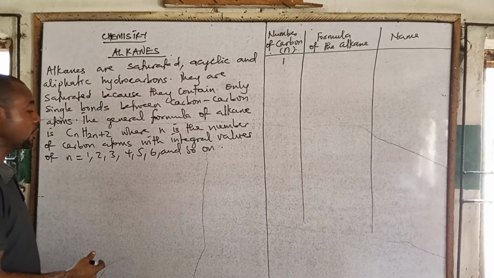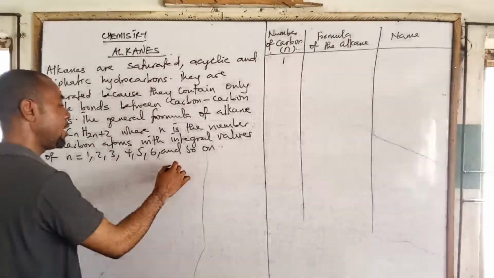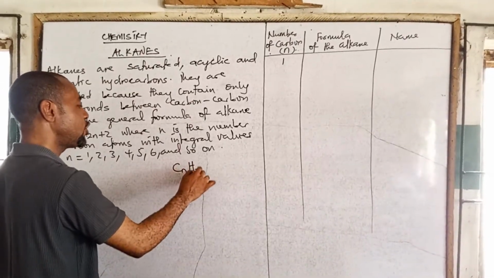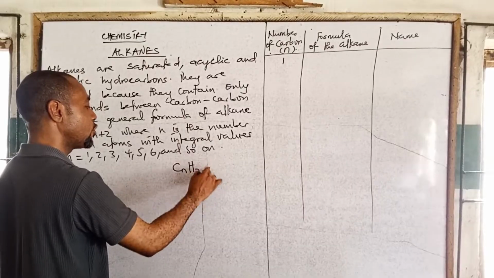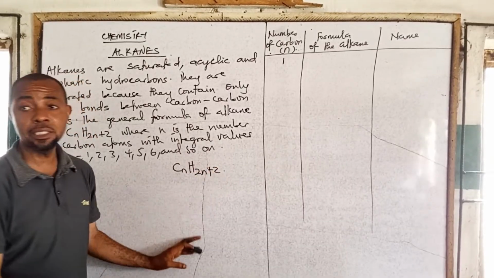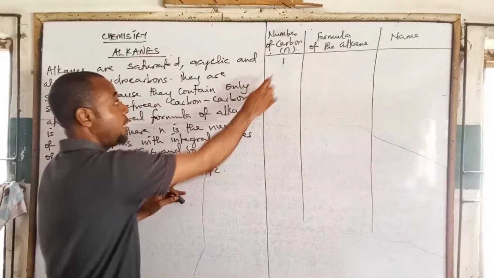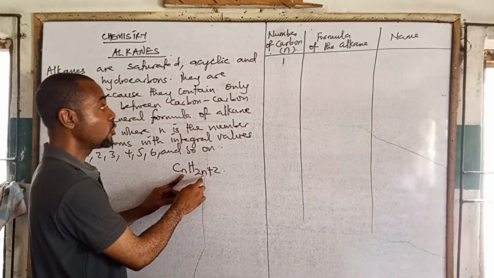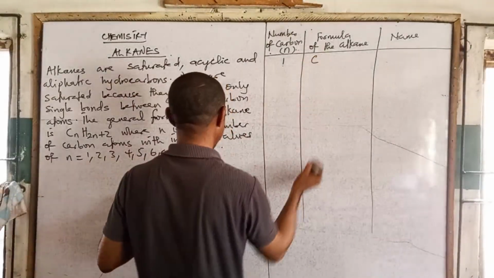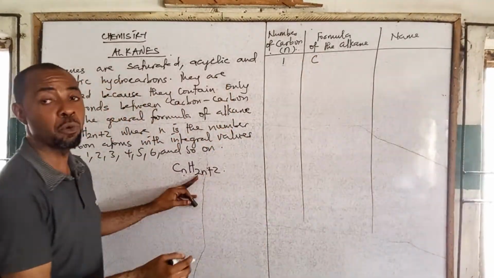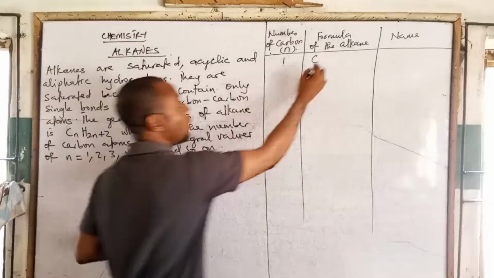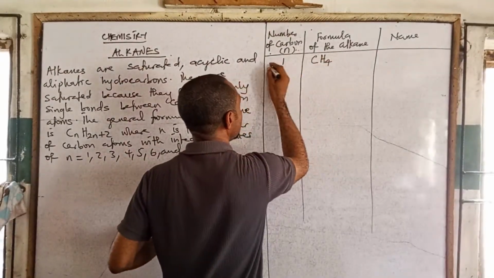The general formula is CnH2n+2. If N is 1, you put 1 here and 1 here. So we have just 1 carbon, and 1 times 2 is 2, plus 2 is 4. So we have CH4.